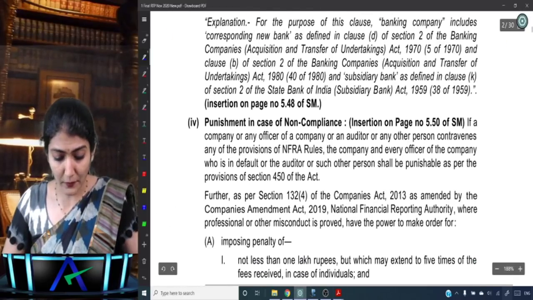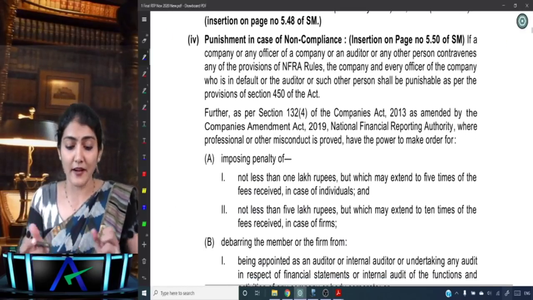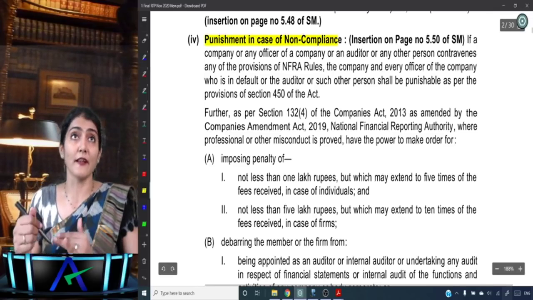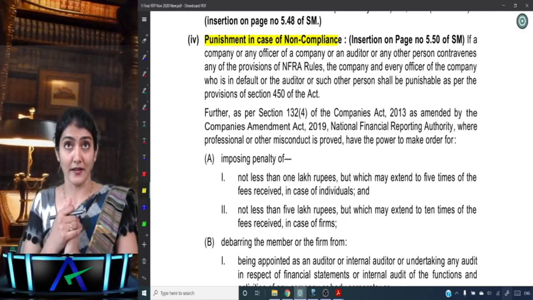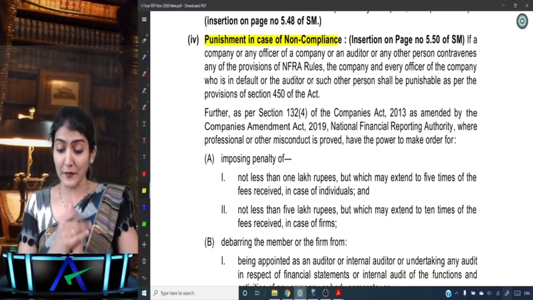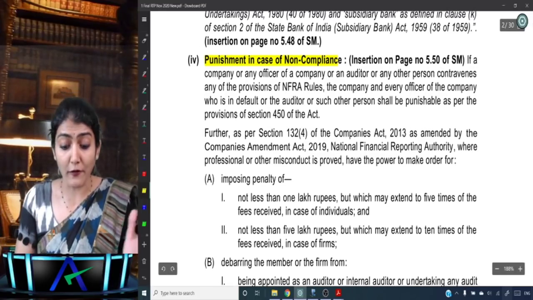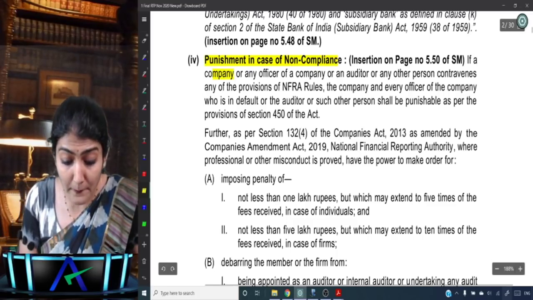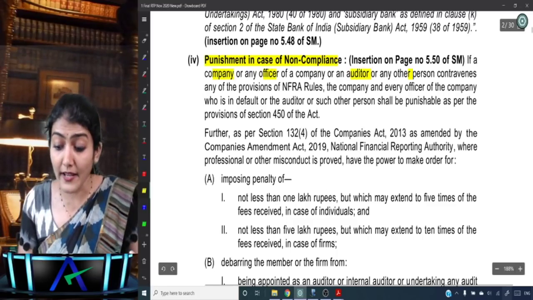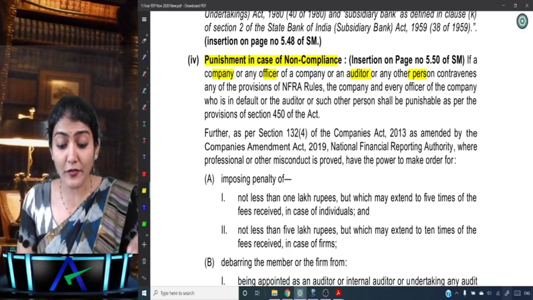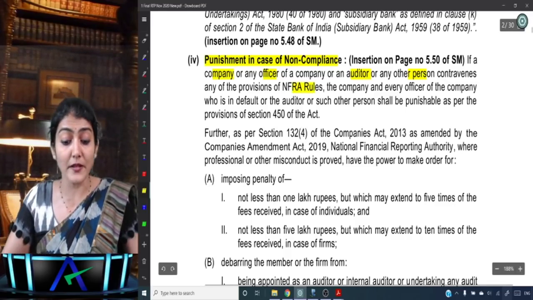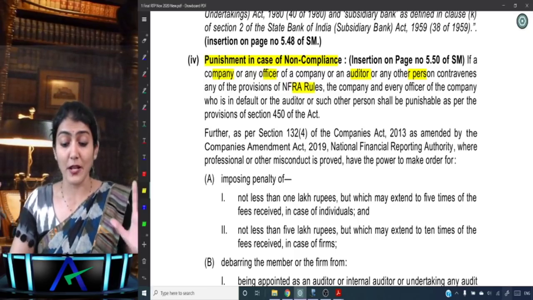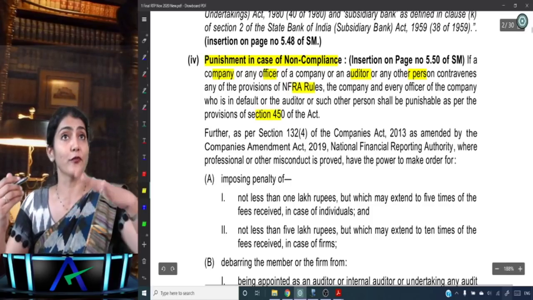Okay, now let's come back to the amendments that we are discussing. I'll come to the third point over there, but as I just showed you the NFRA order, first I would now prefer to come to the fourth point over there for the NFRA, punishment in case of non-compliance. I hope all of you are listening to me. If a company or any officer of a company or an auditor or any other person contravenes any of the provisions of the NFRA rule, the company and every officer who is in default or the auditor or such other person shall be punishable as per the provisions of section 450.